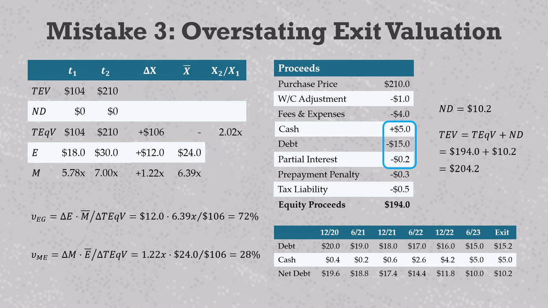For exit total equity, add up all the shareholder proceeds. For exit net debt, look at the balance sheet excluding any transaction-specific items. And then for exit valuation, simply add up those two numbers. You don't need to get hung up on that purchase price.